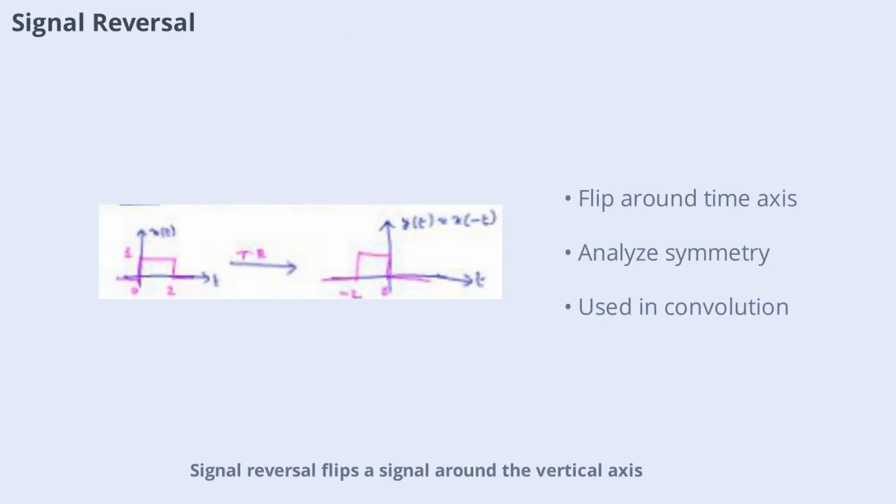Signal reversal flips a signal around the vertical axis, effectively reversing its direction in time. Mathematically, this is represented as y(t) = x(-t). Reversal is useful for analyzing symmetry properties of signals and for certain signal processing techniques such as convolution. It helps in understanding how signals behave when time is inverted.